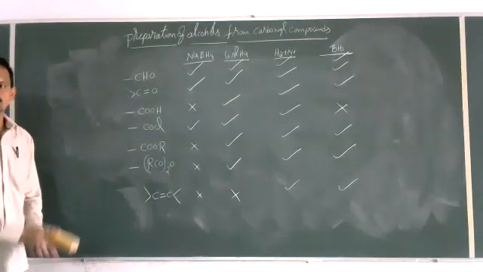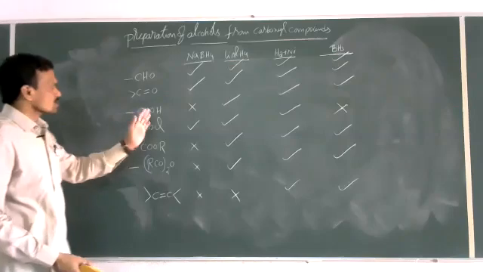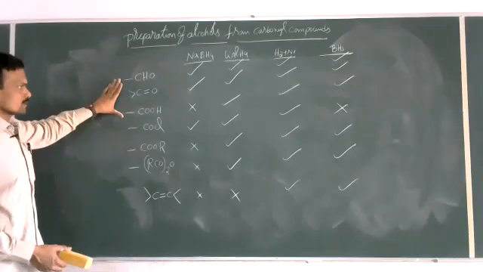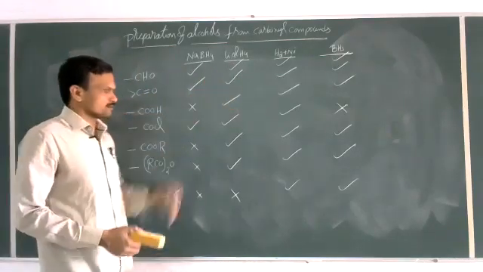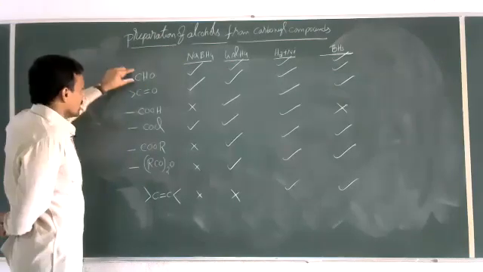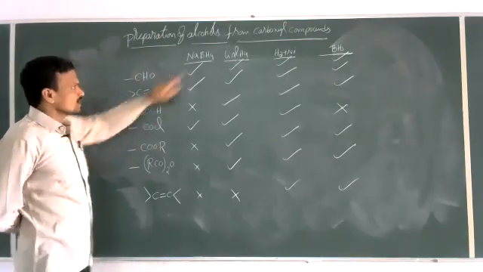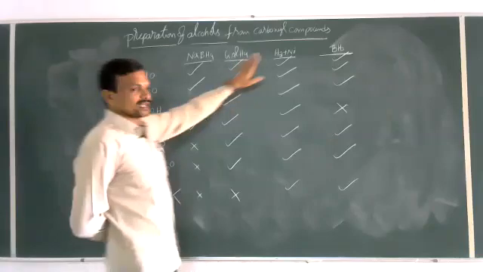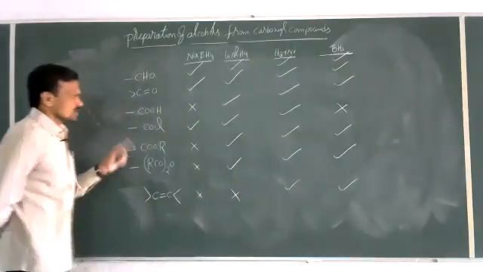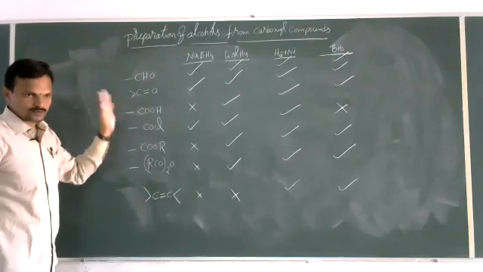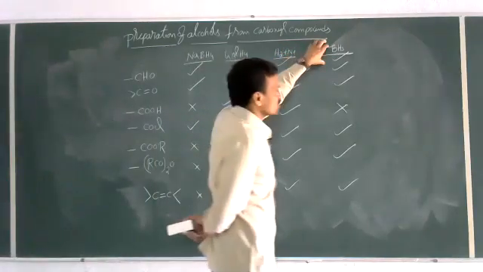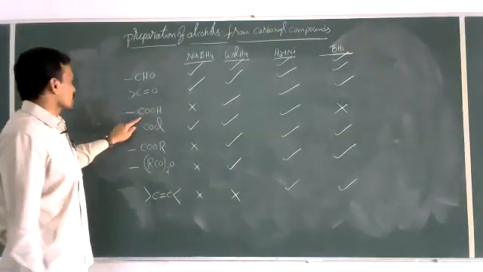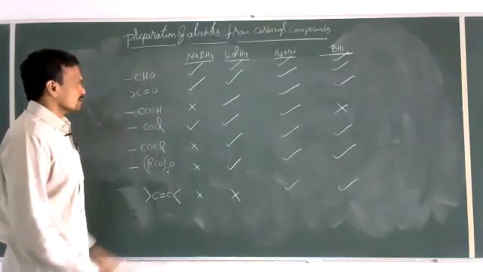So these are different reducing agents we are using in conversion of organic compounds into alcohols or some other. Just remember this data. NaBH4 can reduce aldehydes, ketones and acid chlorides. LiAlH4 can reduce all these except alkenes, whereas catalytic reduction can reduce all these functional groups, whereas reduction in the presence of BH3, except acid chlorides, the remaining all will be reduced.